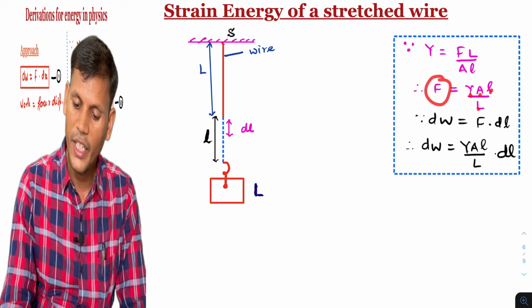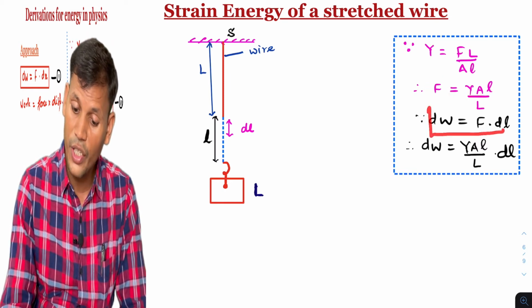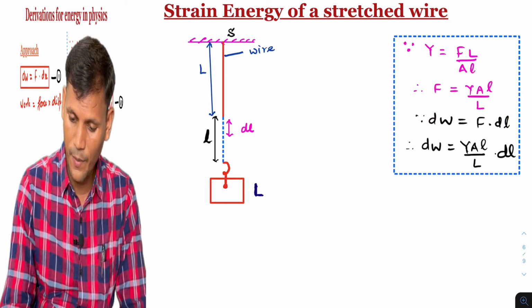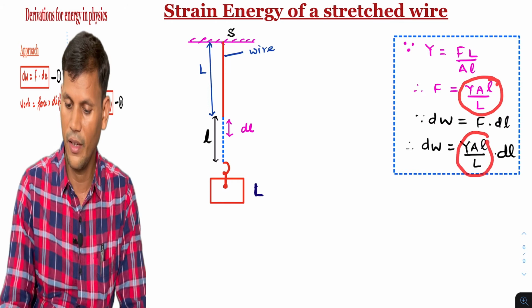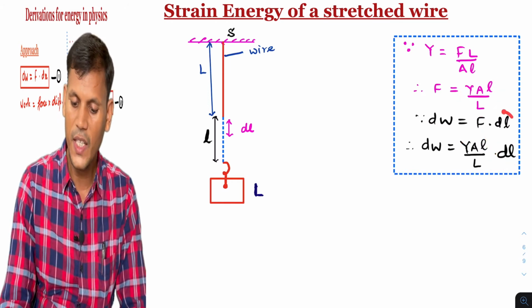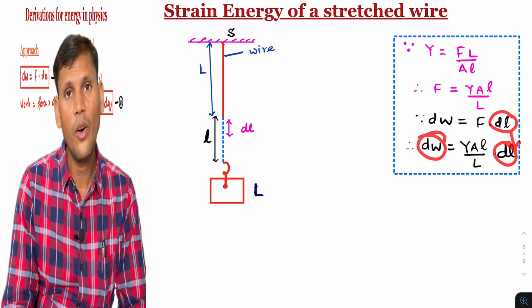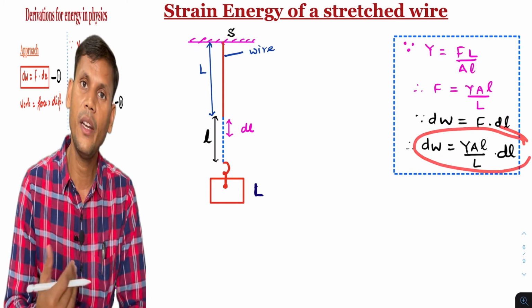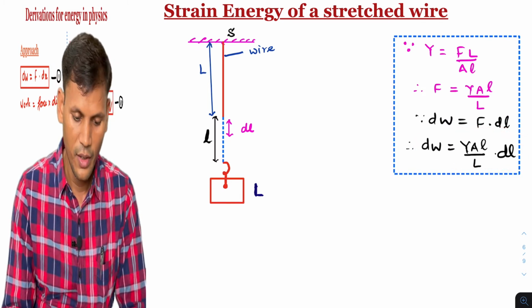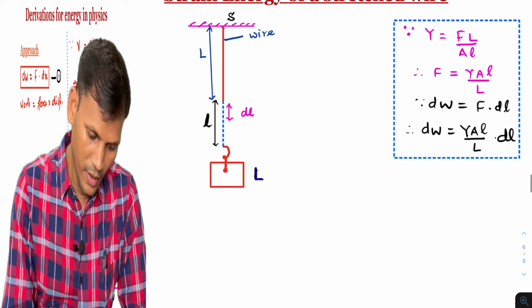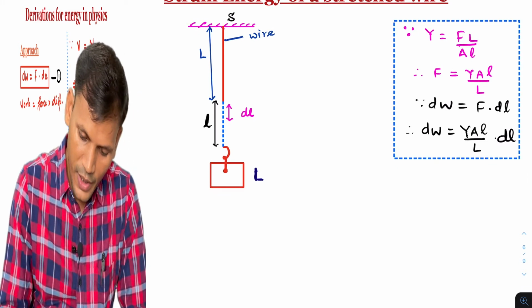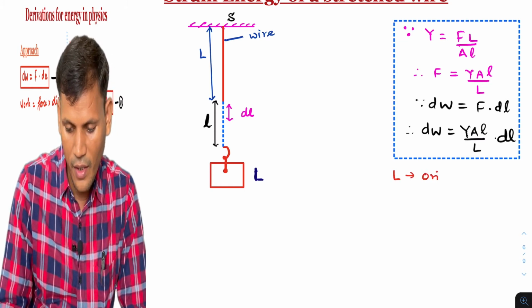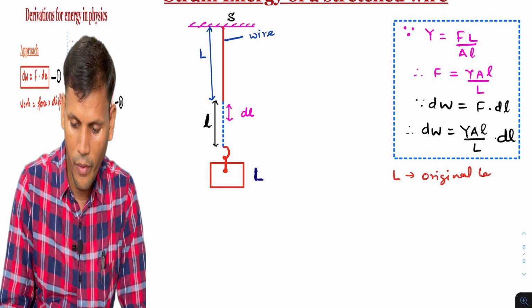And we know dW, work done, is equal to force into displacement, and force is this term that we can substitute, into displacement dl. Displacement is dl. So this is the small work done. Now we will integrate this term and apply the limit so we can obtain whatever we want. So terms are there. We can write about the terms. Capital L is the original length of the wire.